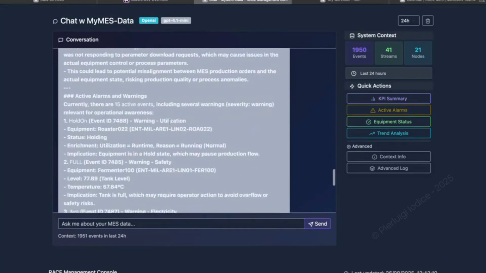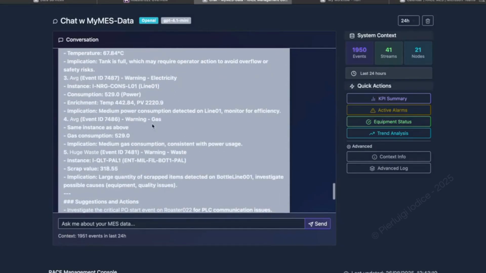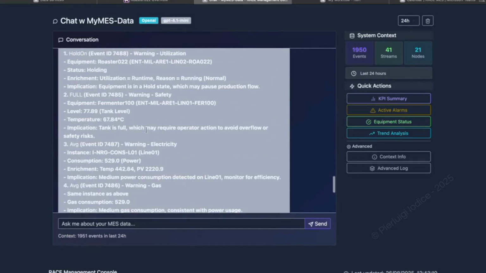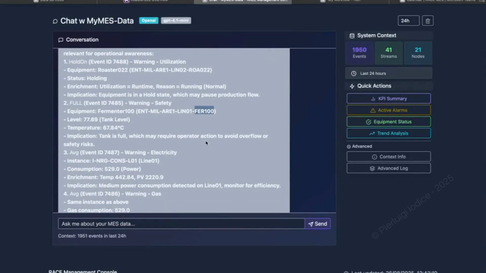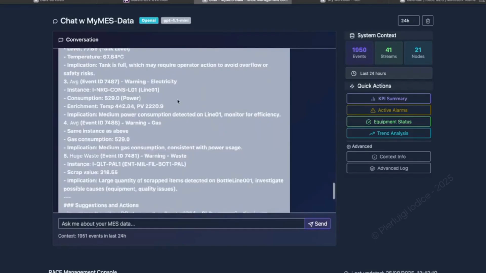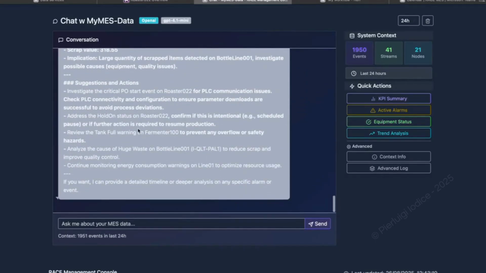Most importantly, chat is not a dead end. Suggested actions can open an action pre-filled with parameters, or create a cognition mission for deeper investigation, keeping the operator in one flow. In short, data control turns natural language into a governed control surface over MES data, surfacing issues, explaining context, and proposing next best actions in seconds.